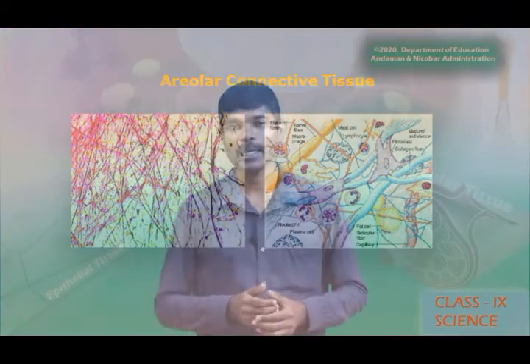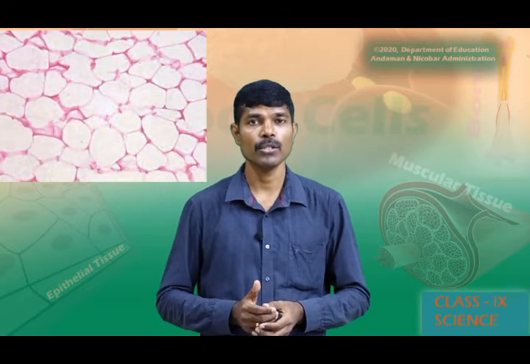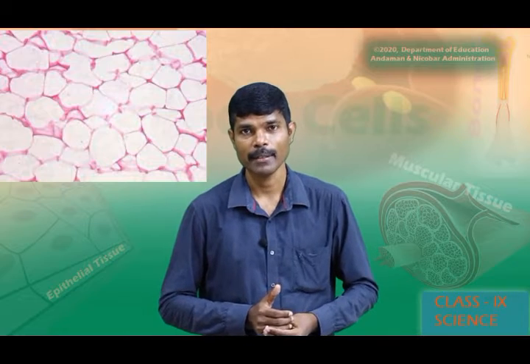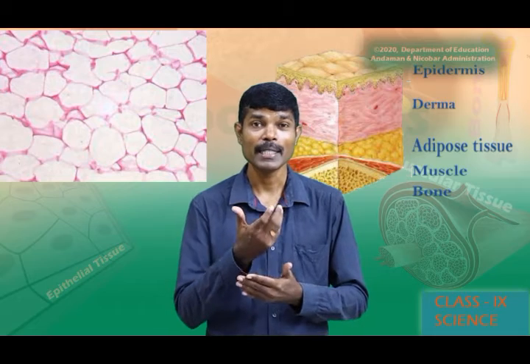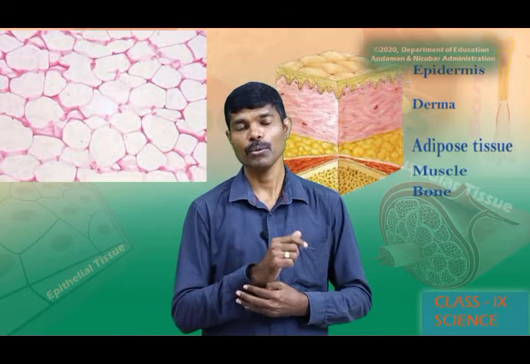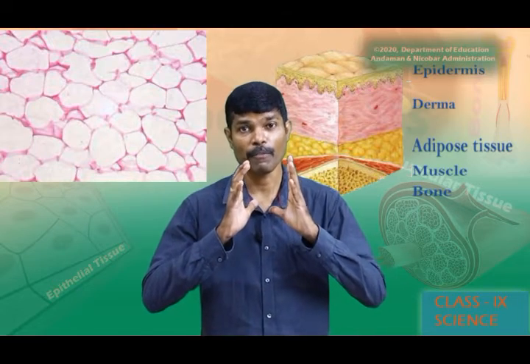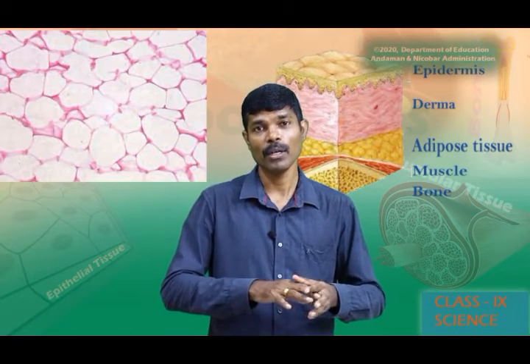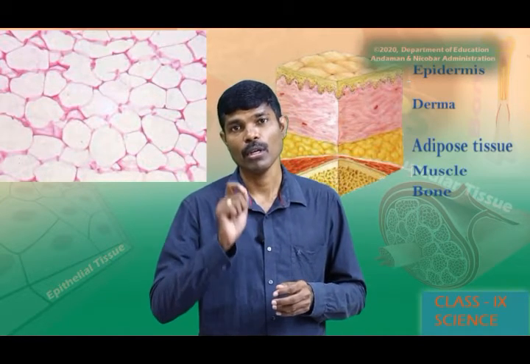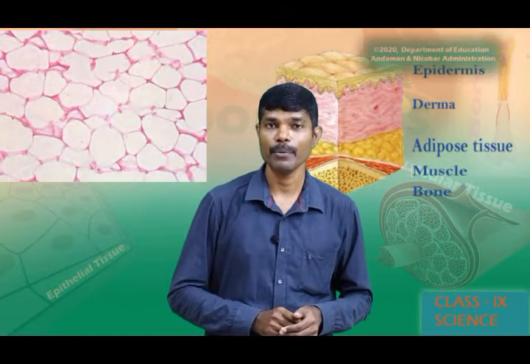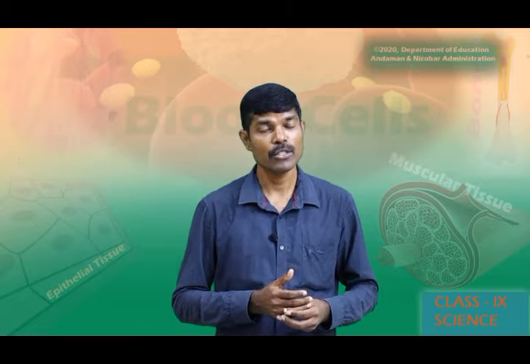Now we will see another type of tissue called adipose tissue. The main function of adipose tissue is to store fat. Where does this fat get stored? Beneath the skin. So the adipose tissue is present beneath the skin. All the fat molecules are stored underneath the skin. The tissue which stores fat is known as adipose tissue. And also this adipose tissue acts as an insulator.